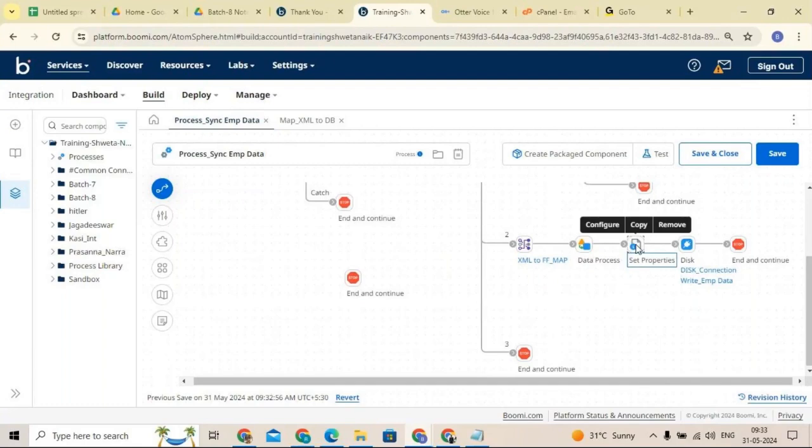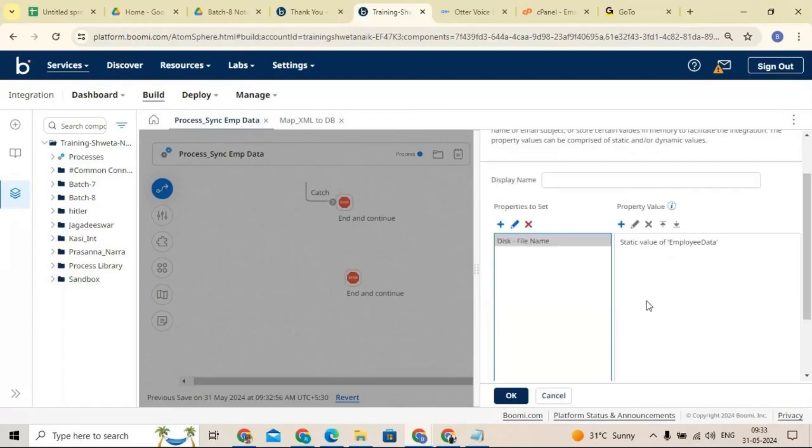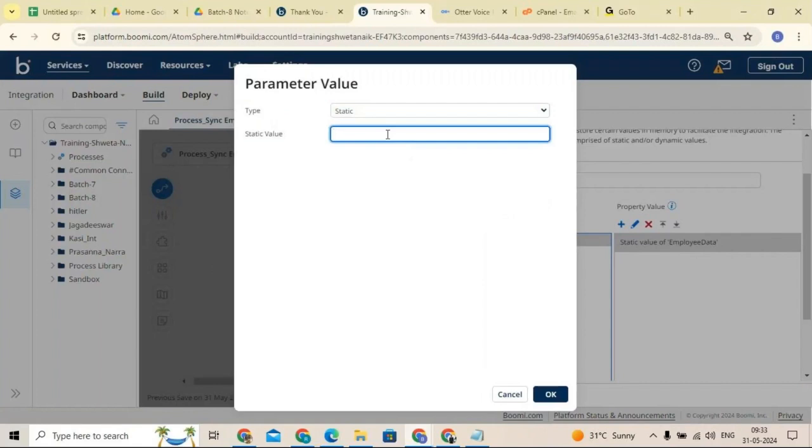Now we'll go to the document property, right? Here we assigned the employees data as the file name, but I want to send it with the extension also, .xml or .csv, depending on the type of profile we are getting from the source. I want to add extensions also. So how can we add the extension? For a single property, we can assign multiple values. Now we assigned the file name, then again click on the plus button. Here, if you want to give .xml or .csv as an extension, you can give it.